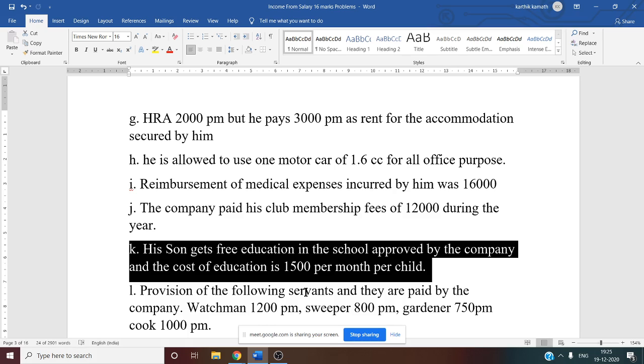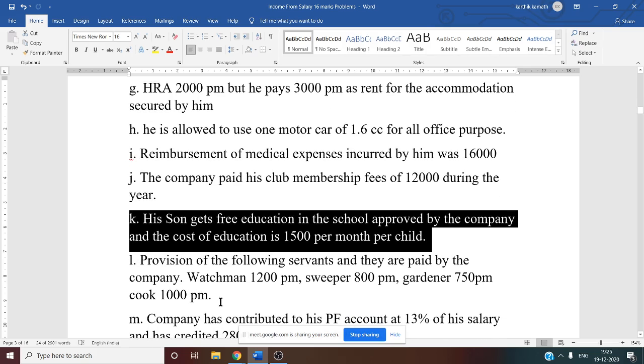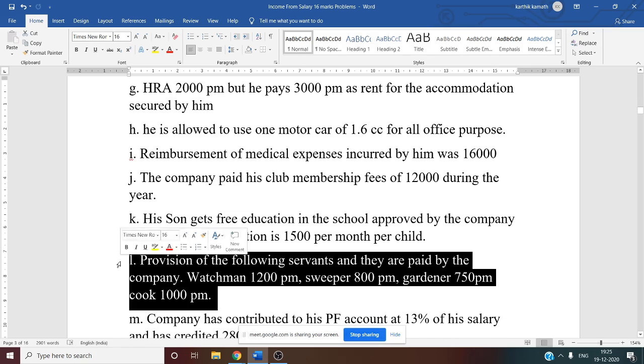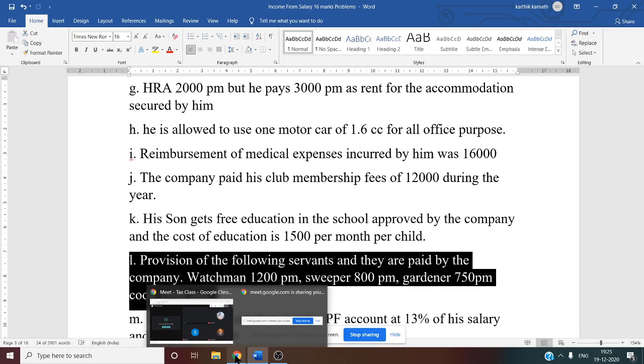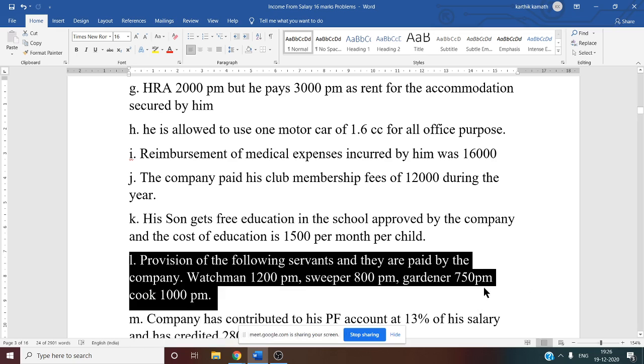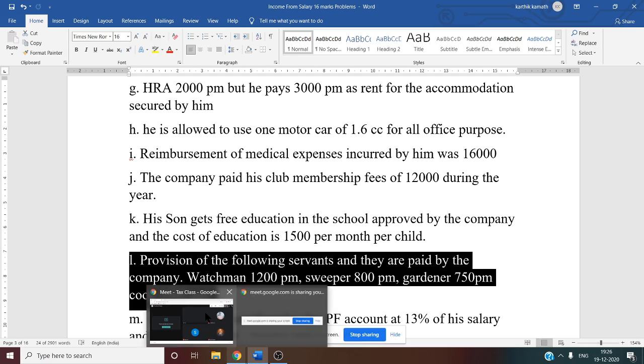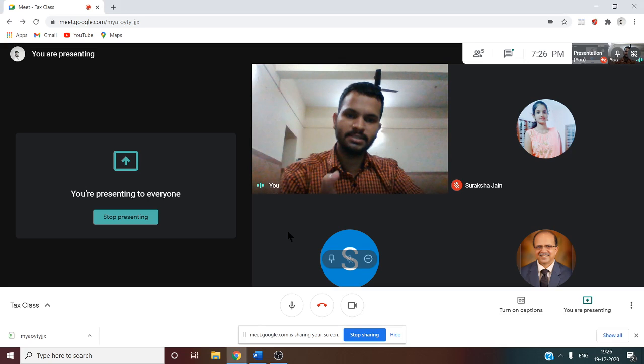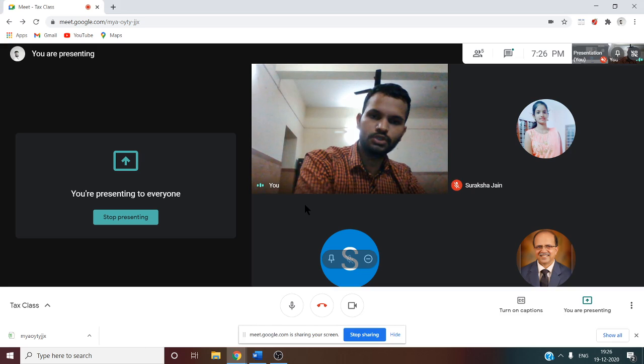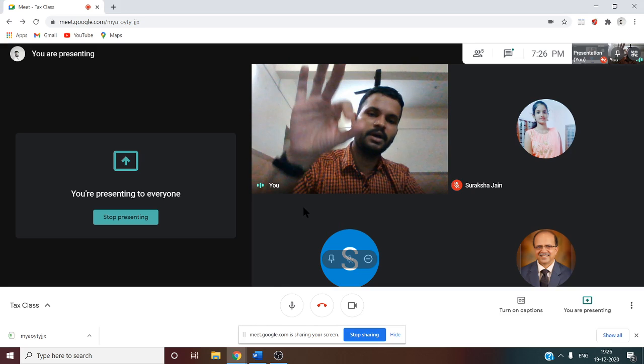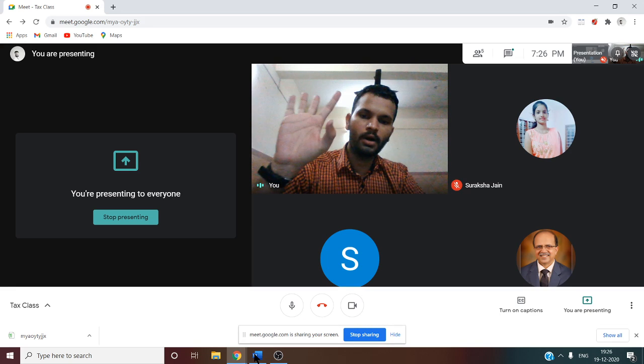Next, point number K. Then provision for the following servants, and they are paid by the company. So now the employer gives certain facilities to the employee: watchman, sweeper, gardener and cook. Watchman is paid 1200 per month, sweeper 800 per month, gardener 750 per month, cook 1000 per month. So all these we want in terms of 1 year. So 1 year means we have to multiply with 12. So all these four things, watchman, sweeper, gardener, cook, we want for 1 year. So multiply by 12.